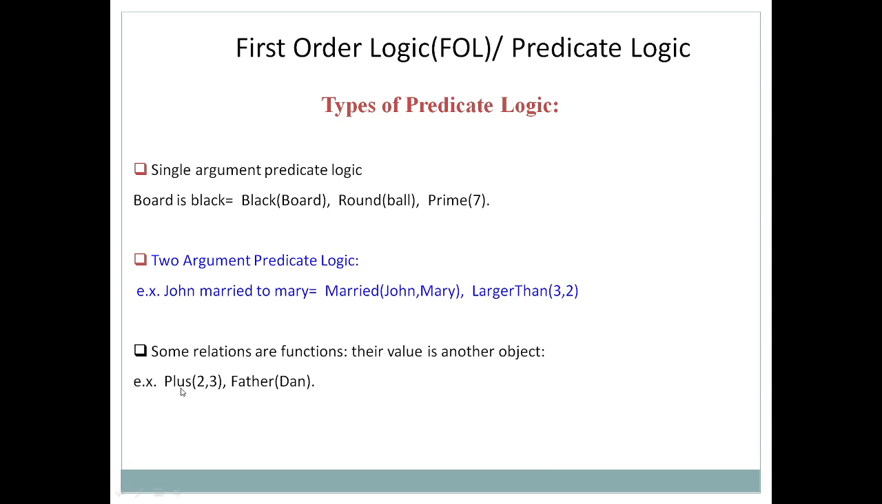Then the third type is where some relations are functions and their value is another object. Just like over here, plus is a function, so 2 plus 3. Dan is a father, so father is a function over here. In this way you can represent it. So these are the different types of predicate logic. Mostly single argument and two argument predicate logic is used.